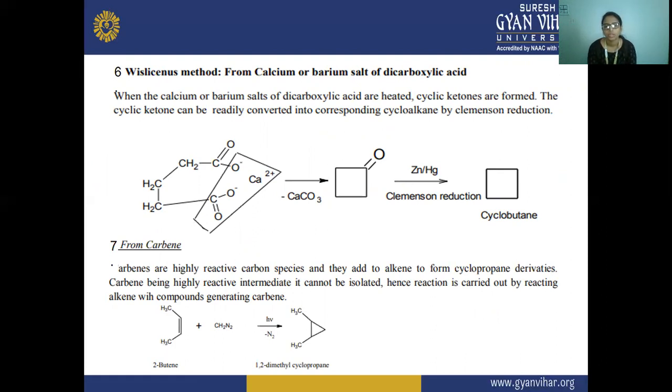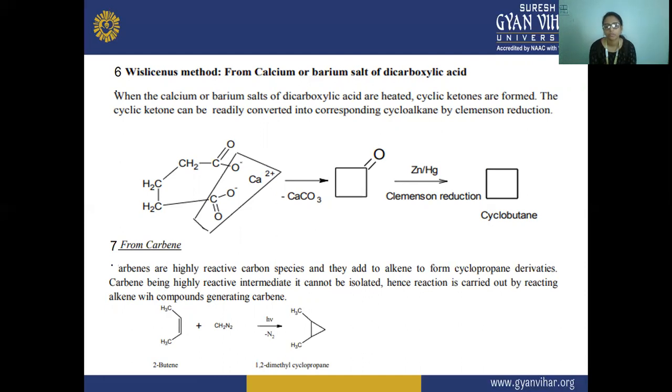So the calcium salt is removed, then the ketone is formed, and the ketone then undergoes the previously mentioned reduction, and cyclobutane is formed. Next is carbenes. Carbenes are highly reactive carbon species, and they add to alkenes to form cyclopropane derivatives. Being highly reactive intermediates, carbenes cannot be isolated.